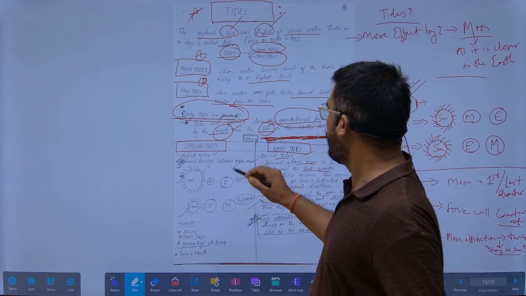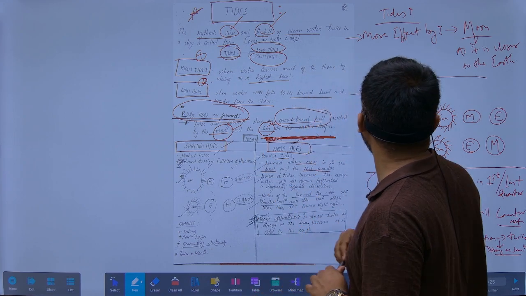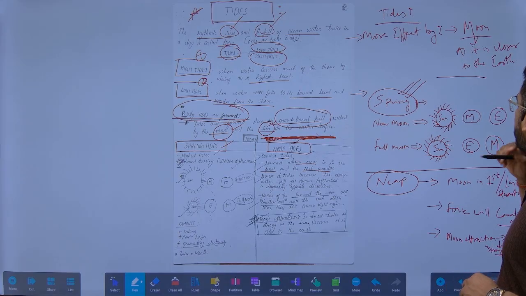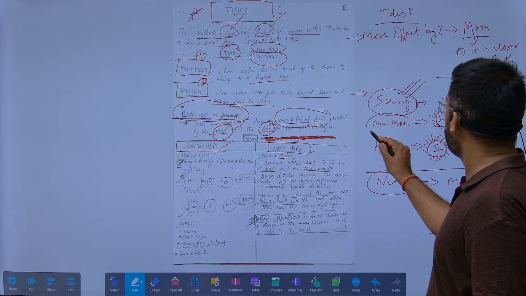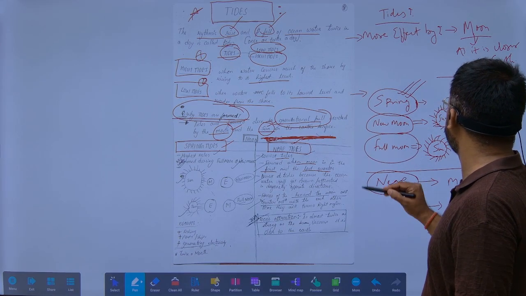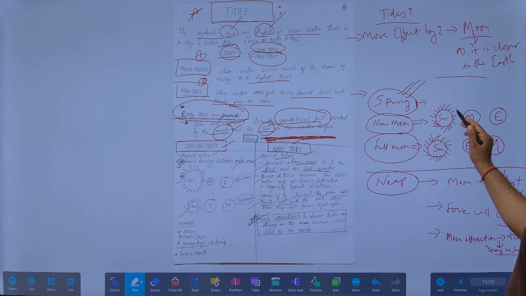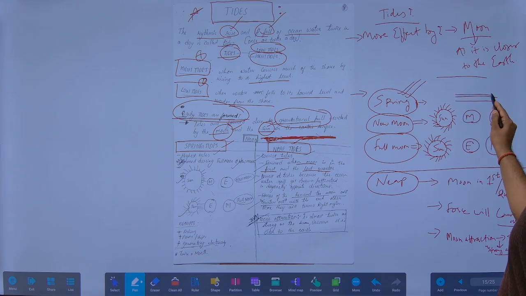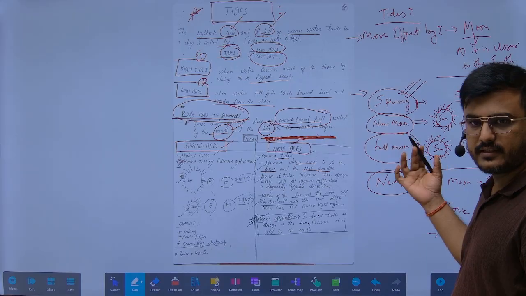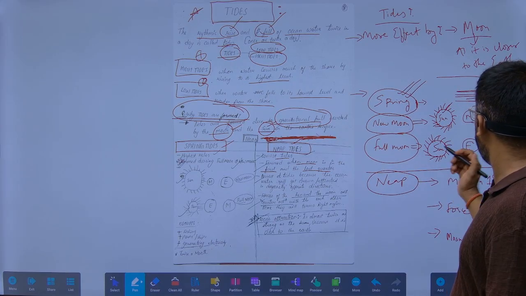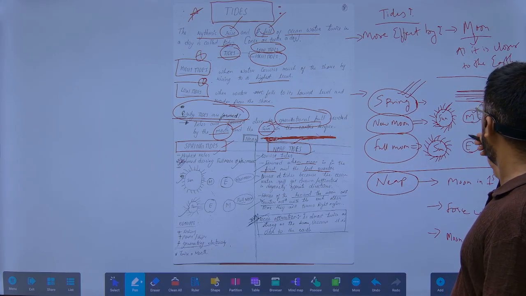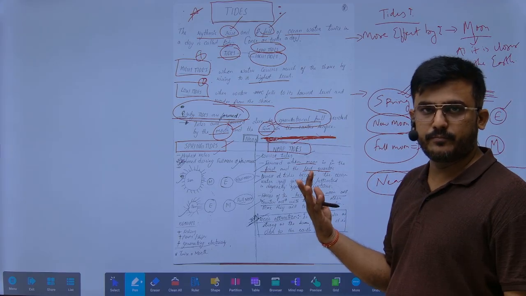Okay. So what are spring tides and neap tides? During the new moon or the full moon, we see that the sun, moon and earth are present parallel in a line, like this. As a result, the highest tide will come.